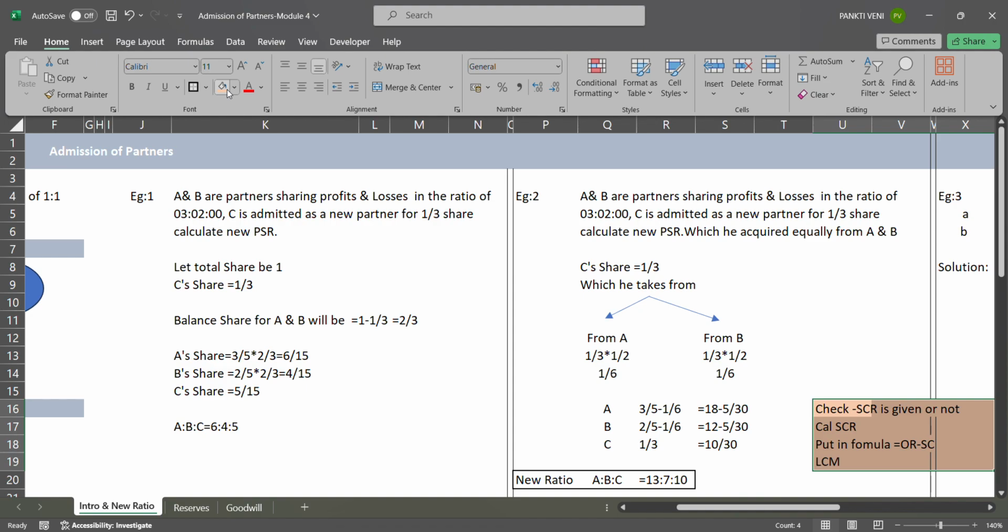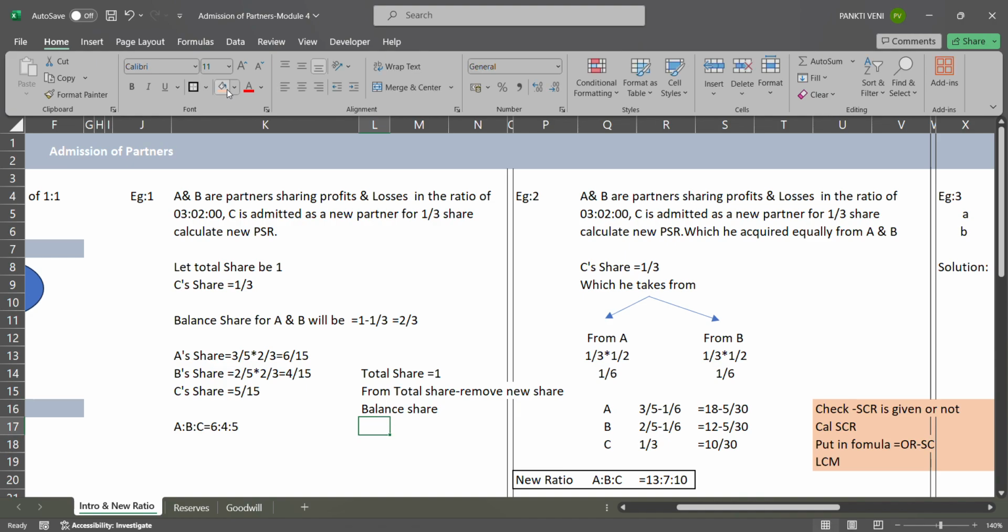Suppose the sacrificing part is not given, then you always assume your total share to be 1. From the total share, you remove your new partner's share, C's part, and you will get the balance share.